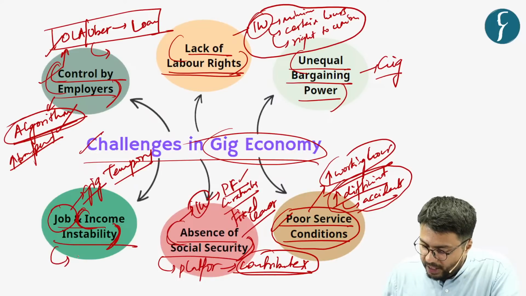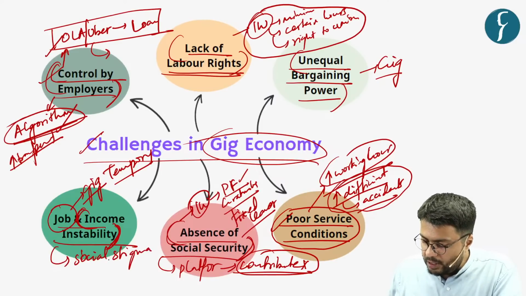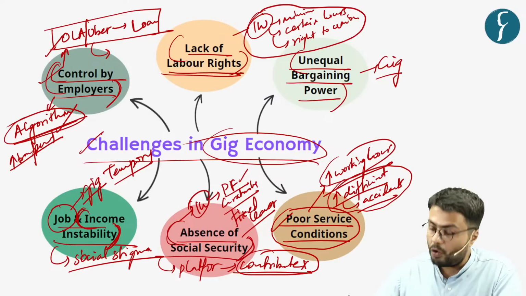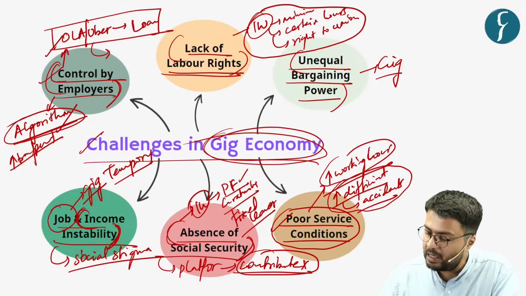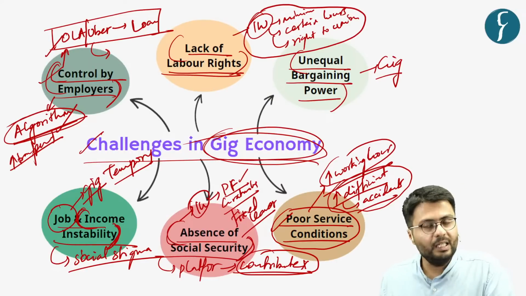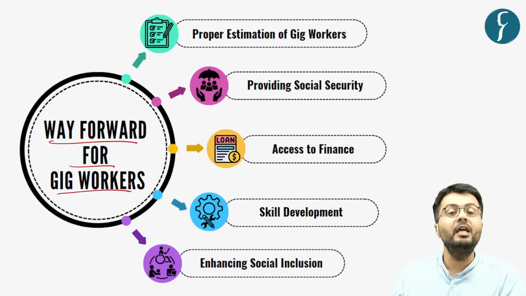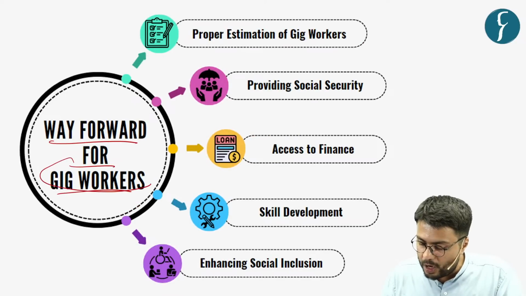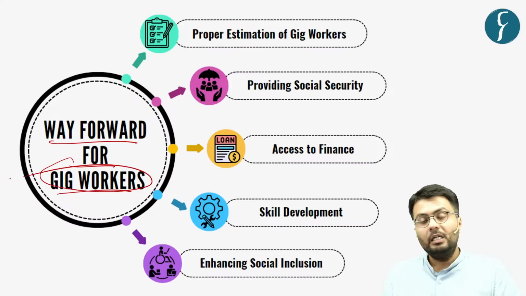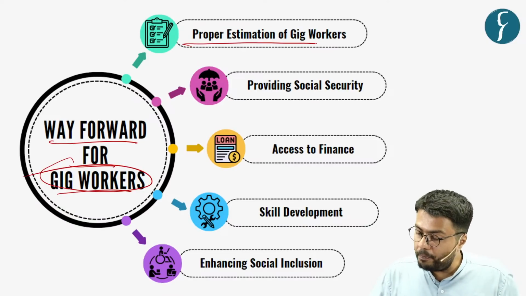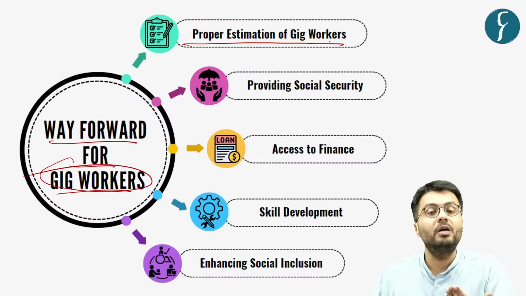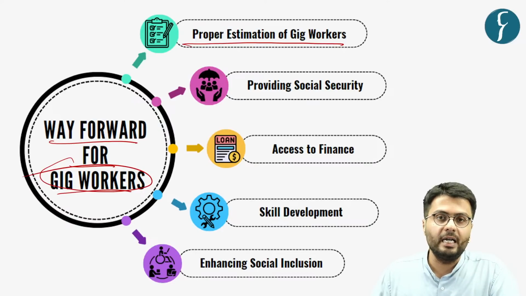And all of this has resulted in a kind of social stigma which gives a negative connotation to workers engaged in the gig economy. So in this regard, let us understand what should be the suggestive way forward in order to make the lives of gig workers better. Now, the first need is to have a proper estimation of how many gig workers are employed in the country currently.